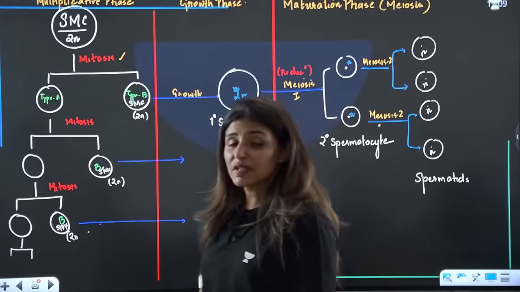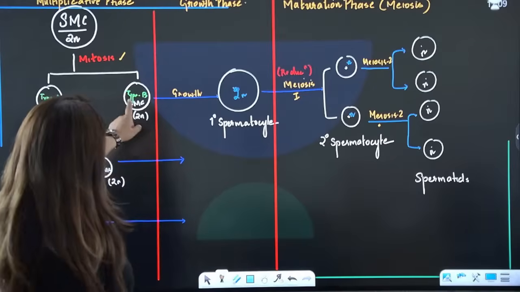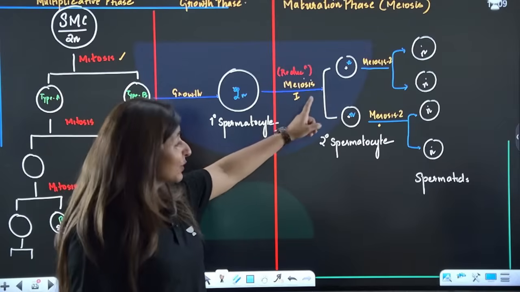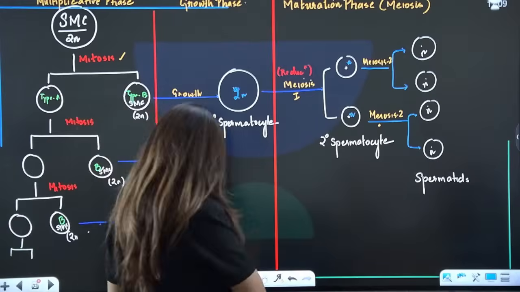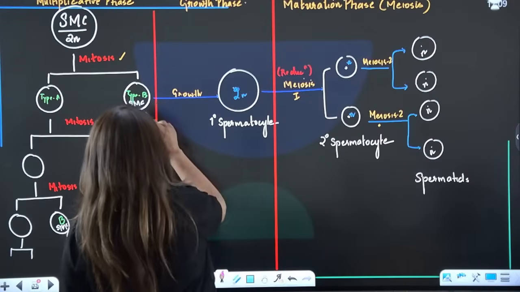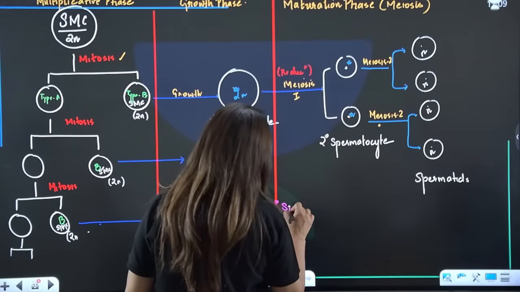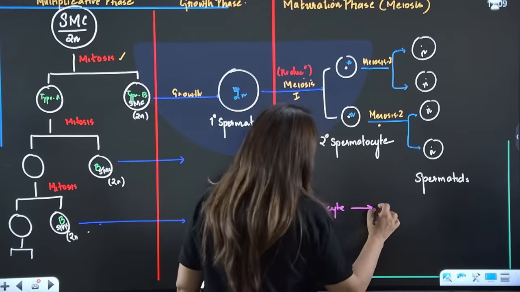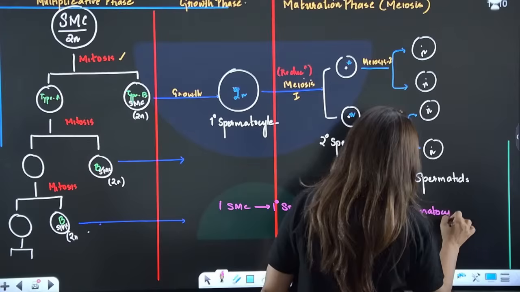Now, can you solve some numericals here? Can you see the ratio in which the cells are increasing? You have one sperm mother cell, it will give you one primary spermatocyte, but that will give you two secondary spermatocytes and then 4 spermatids. Do you see this ratio, everyone? So one sperm mother cell gives one primary spermatocyte, giving us 2 secondary spermatocytes and giving us 4 spermatids.